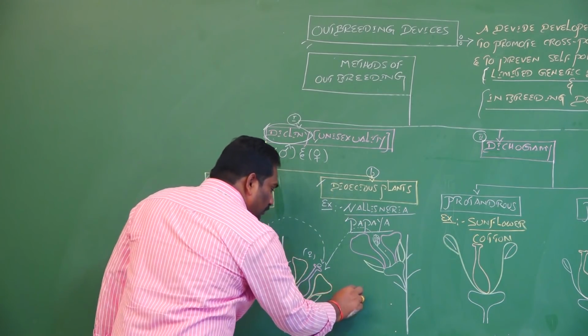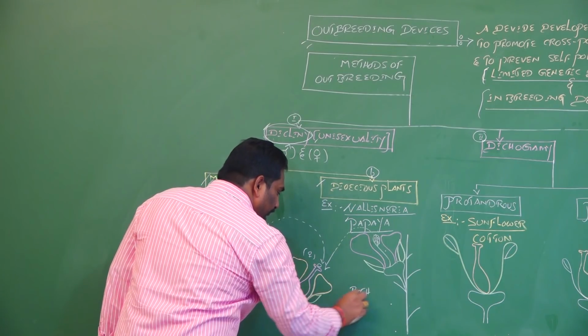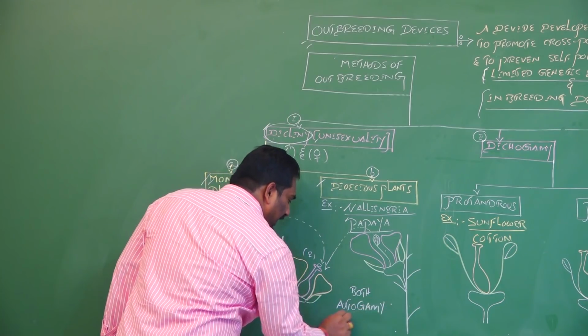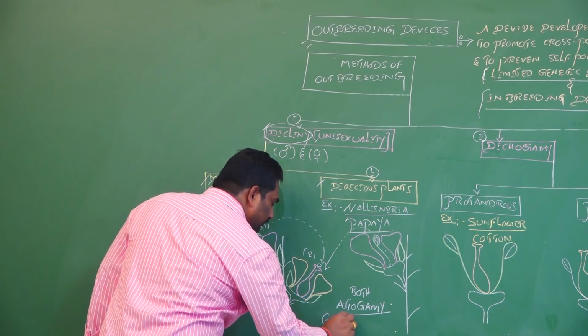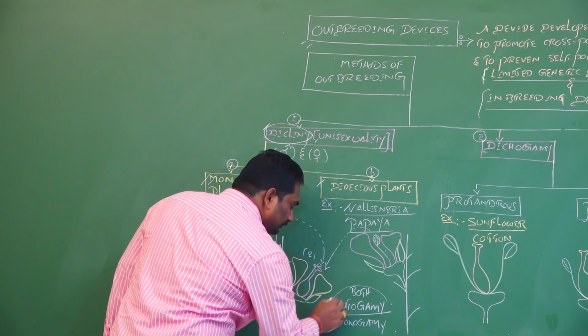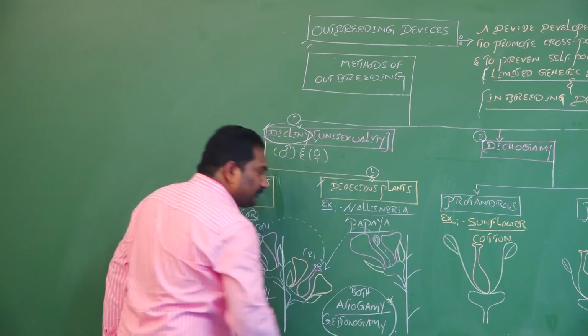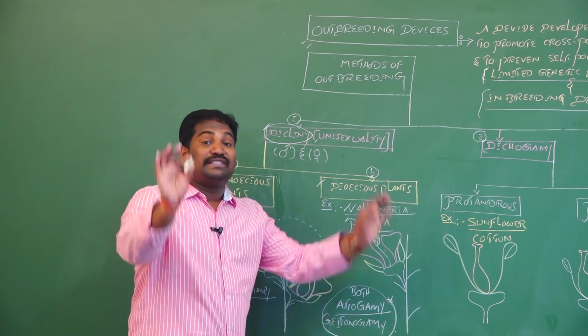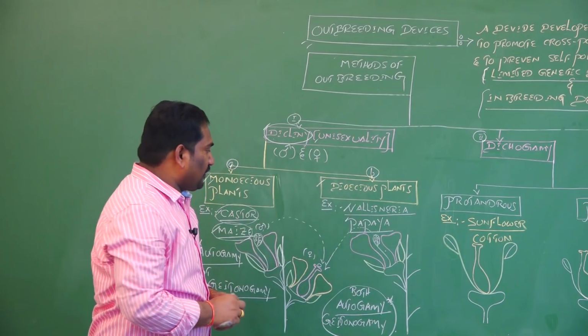In dioecious plants, both autogamy and geitonogamy are prevented. It promotes allogamy or xenogamy, true cross-pollination.